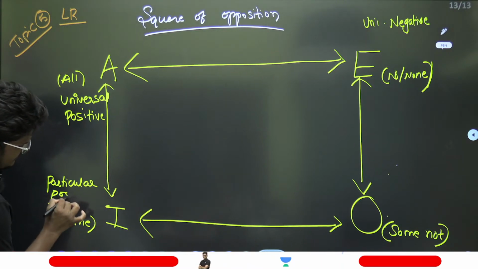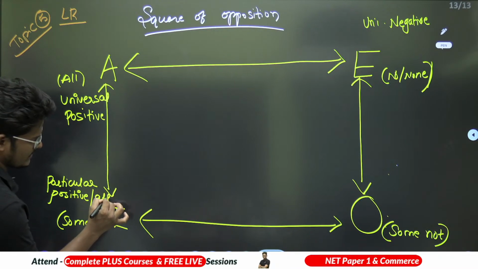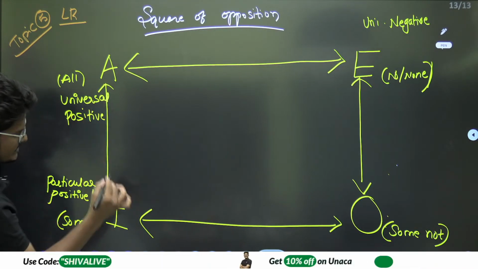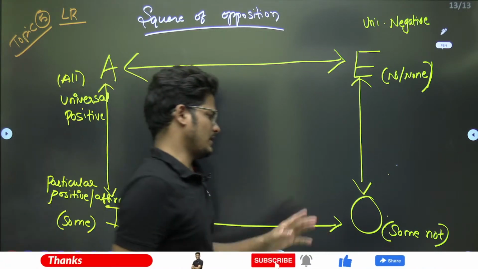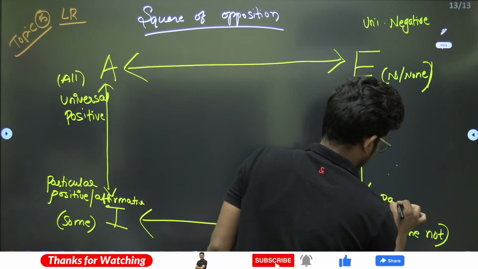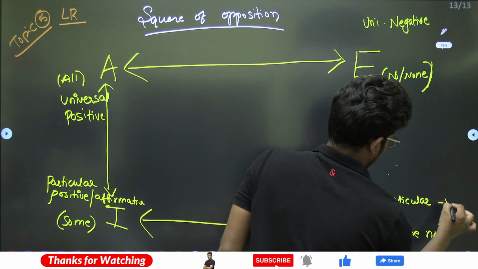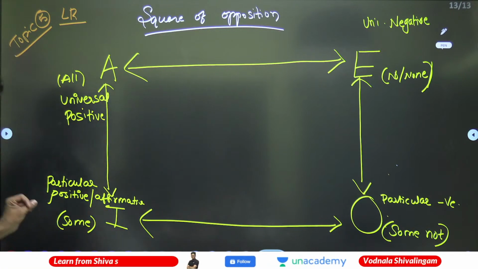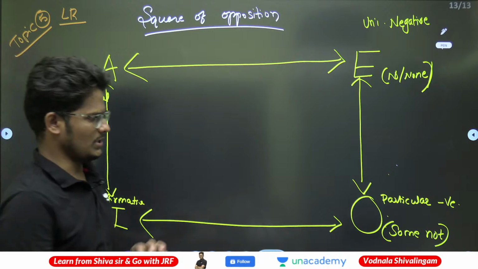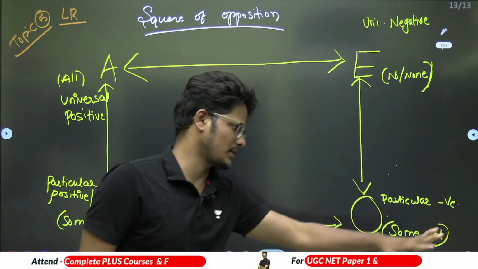Particular positive is nothing but, positive is also called an affirmative. Universal affirmative or particular affirmative. This is universal affirmative. This is particular affirmative. And this is particular negative, because this is negative. So particular positive or affirmative is speaking only about some portion. Particular negative is speaking about only something we are excluding from the whole, some not.